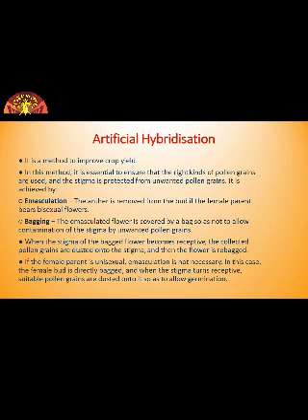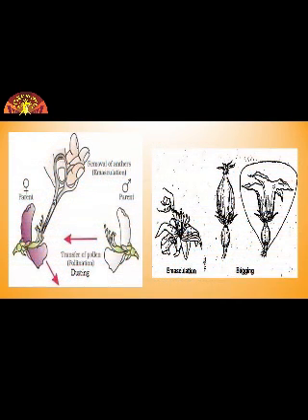This is achieved by two methods, that is emasculation and bagging techniques. You can understand with the help of these diagrams. The first figure is showing emasculation. What is done in this? If the female parent bears bisexual flowers, removal of anthers from the flower bud before the anther dehisces using a pair of forceps is necessary.